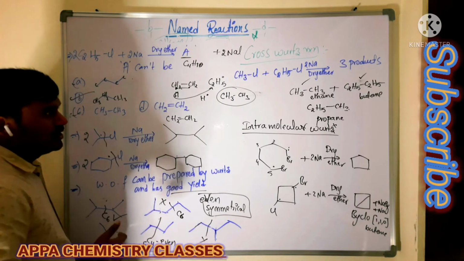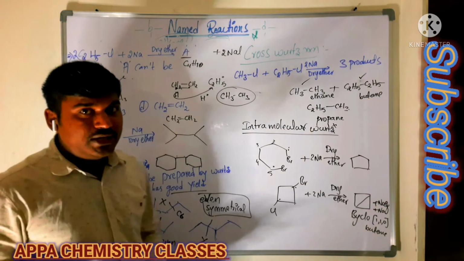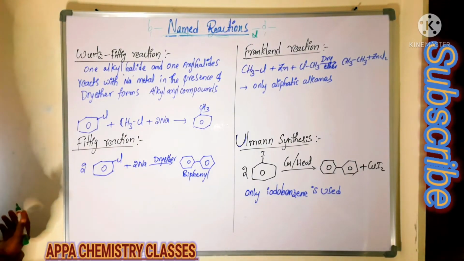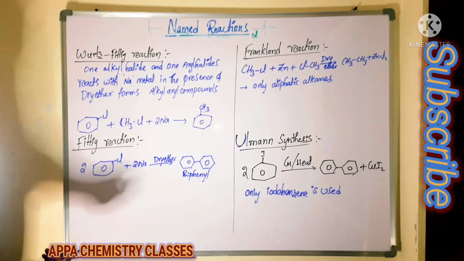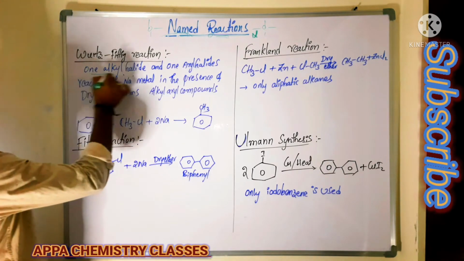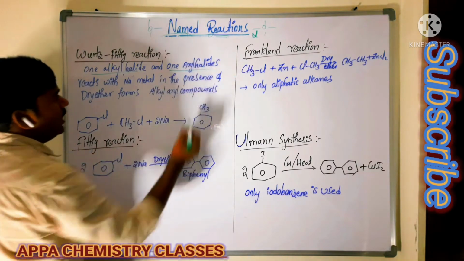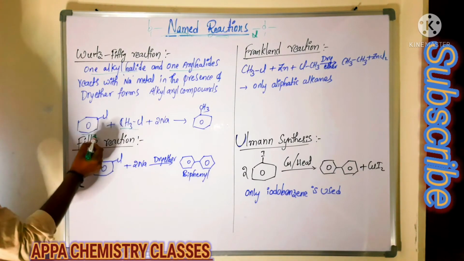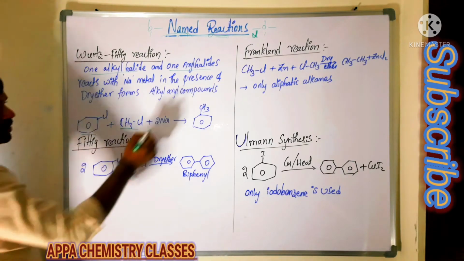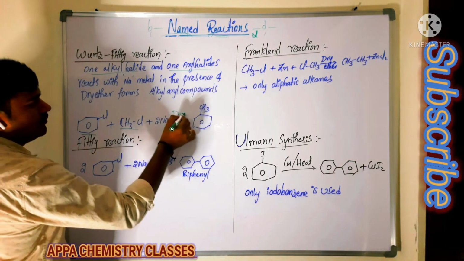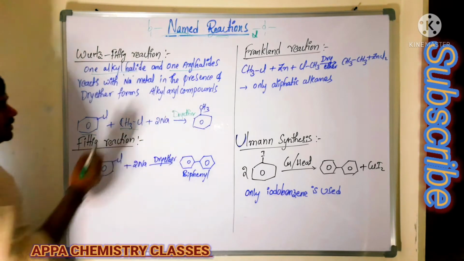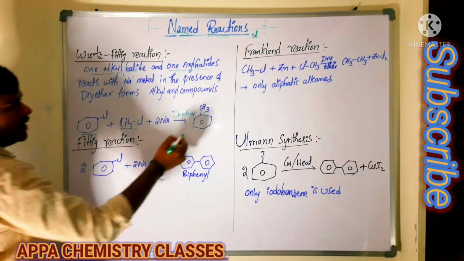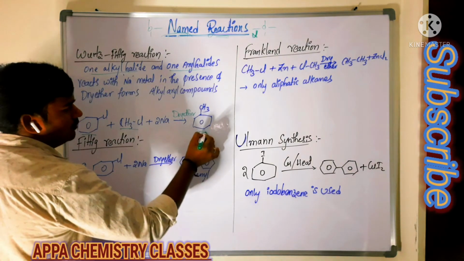Next we are going to see the Wurtz-Fittig and Fittig reactions. First is the Wurtz-Fittig reaction. In the Wurtz-Fittig reaction, what happens? We take different halides: one alkyl halide and one aryl halide. Both react with sodium metal in the presence of dry ether, and we get the alkyl benzene. That is methyl benzene, also called toluene.